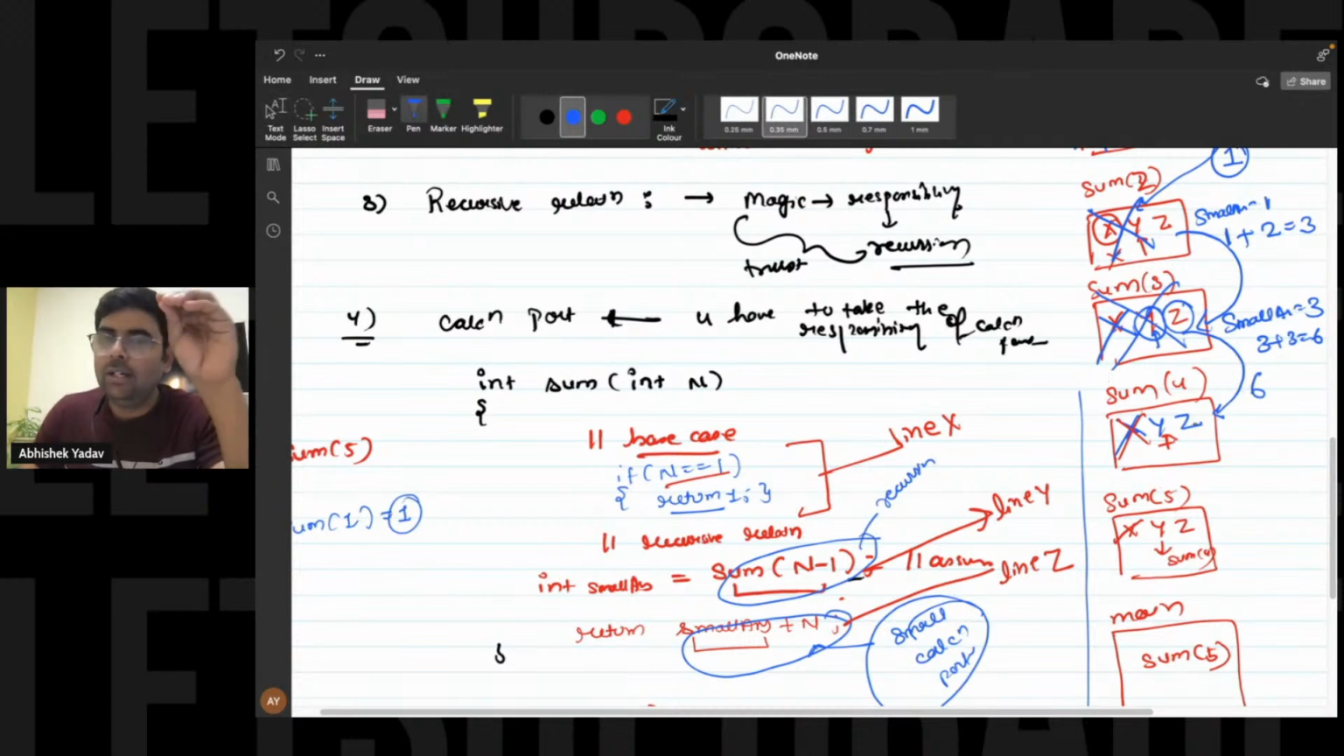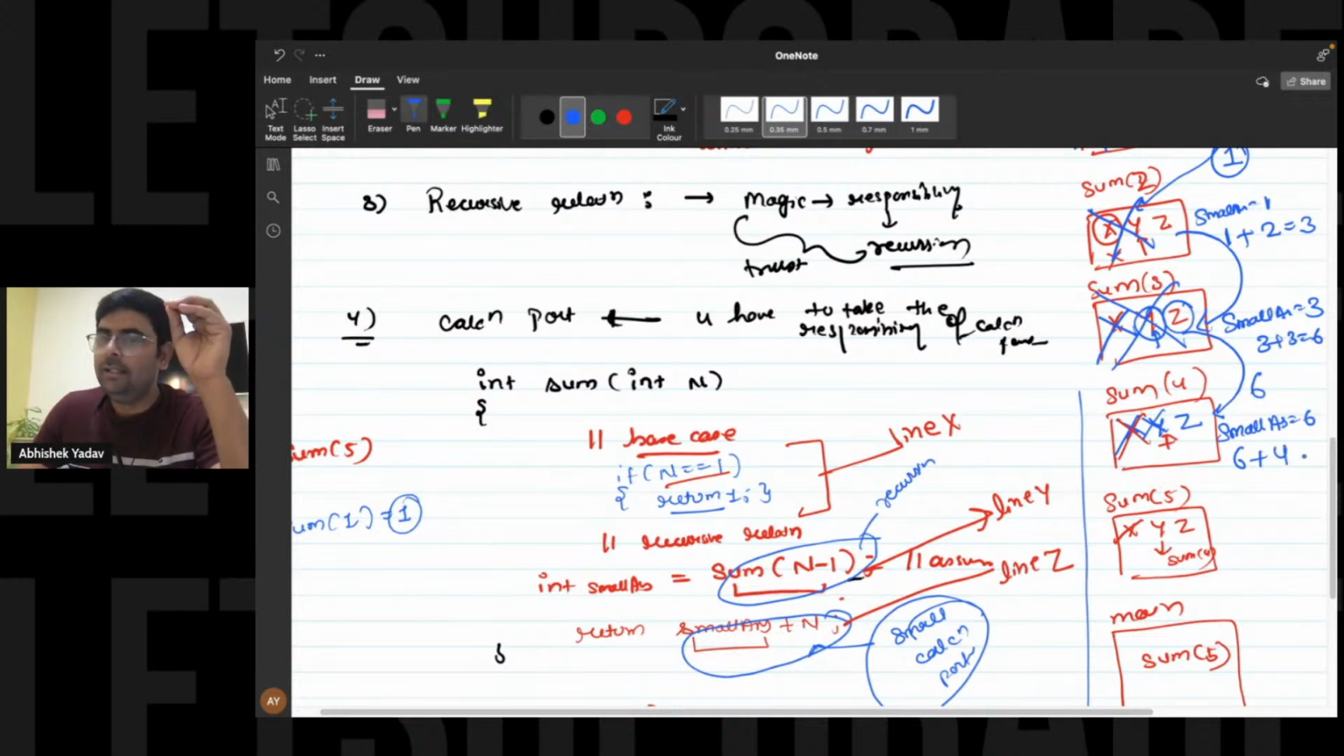Now you are standing in the world of sum of 4. In the world of sum of 4, at line number y, you are receiving 6 inside small answer variable, right? You will get 6 inside small answer variable. After executing line number y, you will move to line number z. Line number z is what? Small answer plus n.